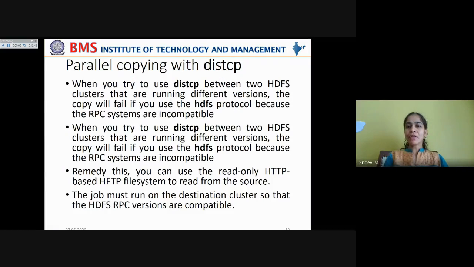But this is not the case if HDFS clusters are running different versions. So the copy will fail in this case if you use HDFS protocol because the RPC systems will not be compatible.